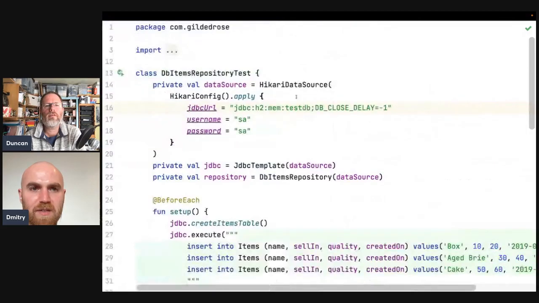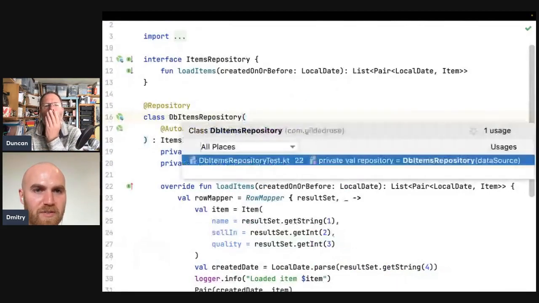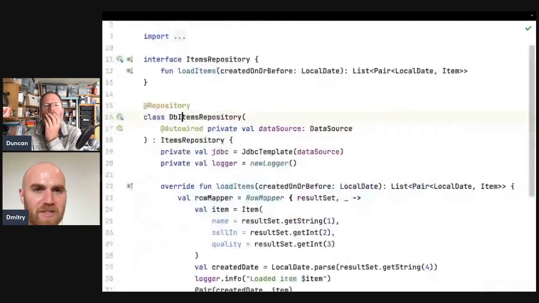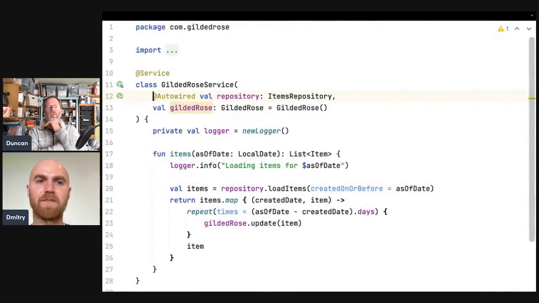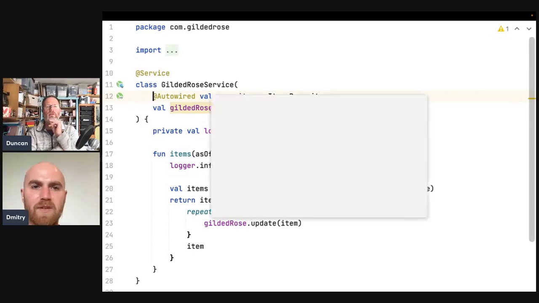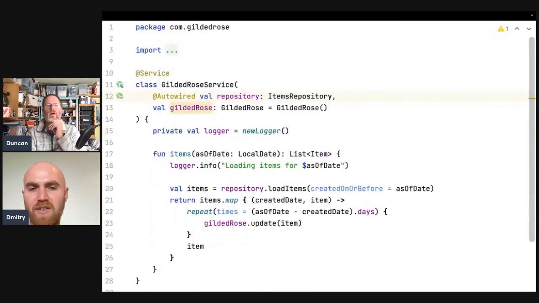The test is out of Spring. What about the item repository? So where is it used? Well, only in tests, but actually it's used in Guildrow service as well. It's auto-wired. So you could do the same thing there, I guess. Is that your plan? Yeah, probably. It's interesting that maybe we don't know how to construct the data source in production exactly.